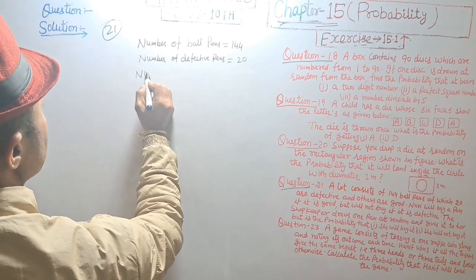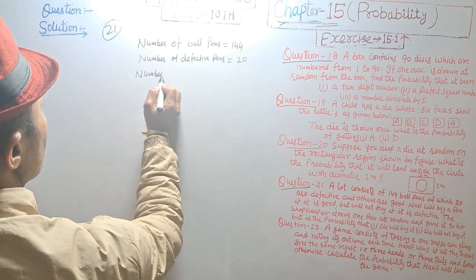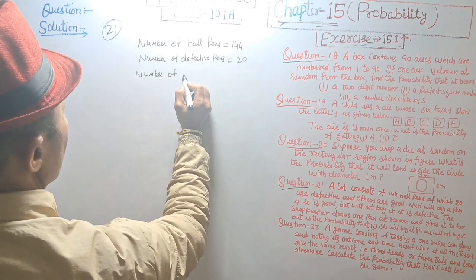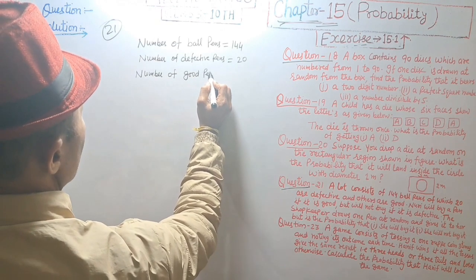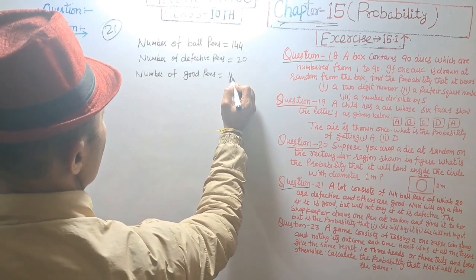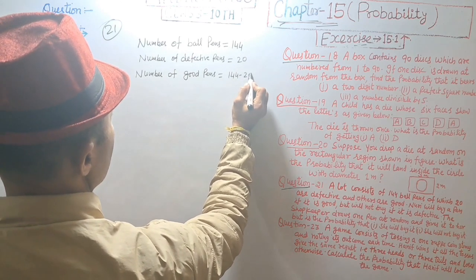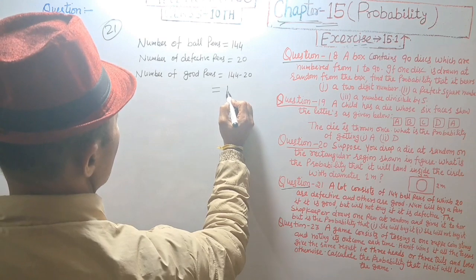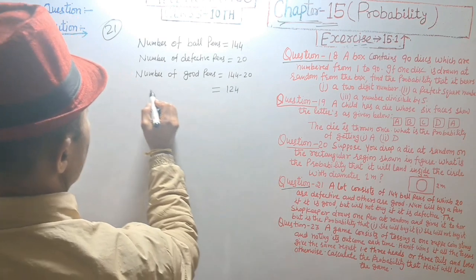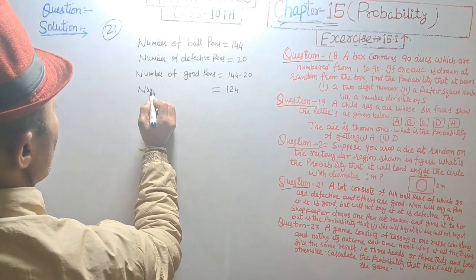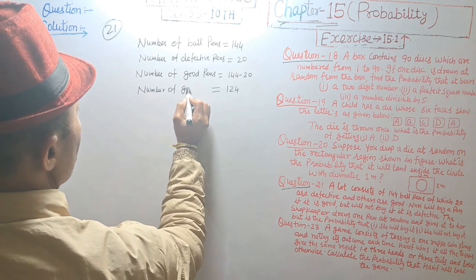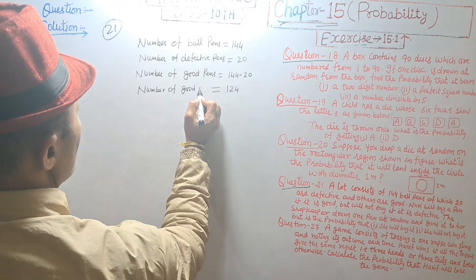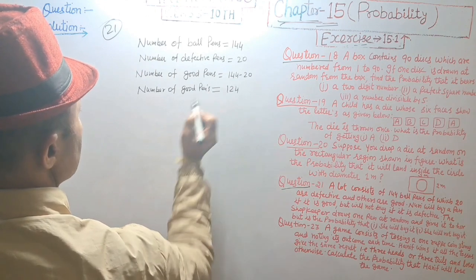Number of good pens is equal to 144 minus 20, that is equal to 124 good pens.